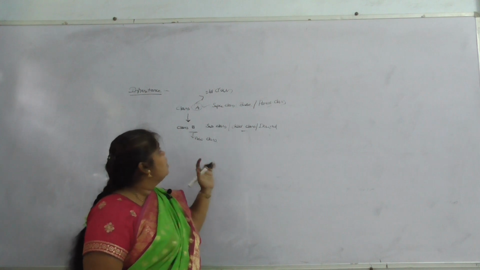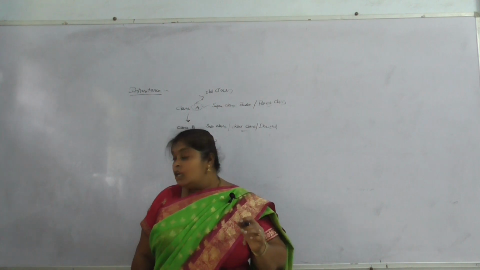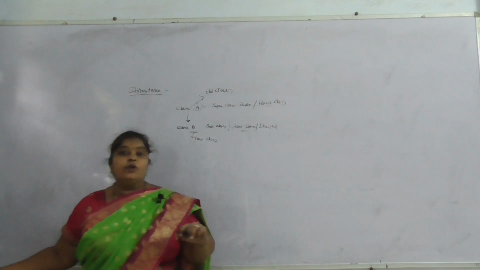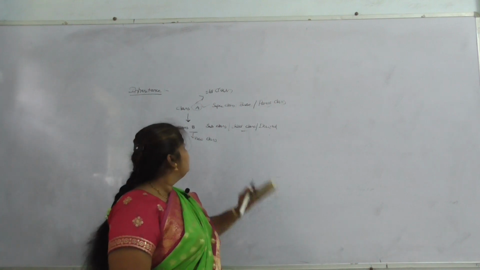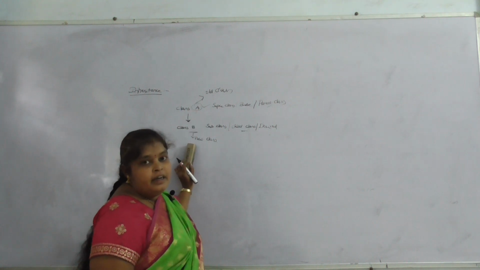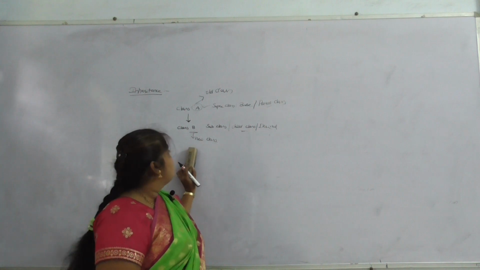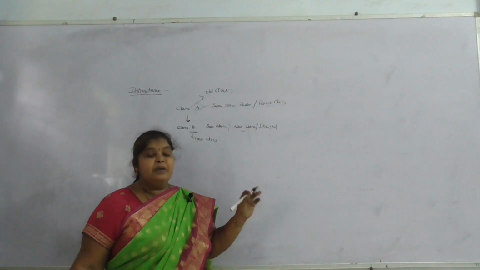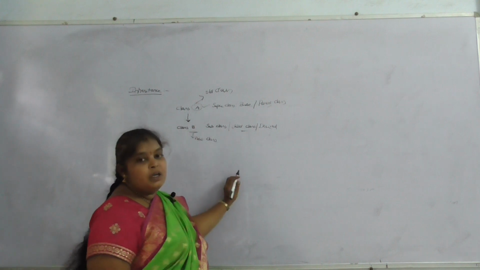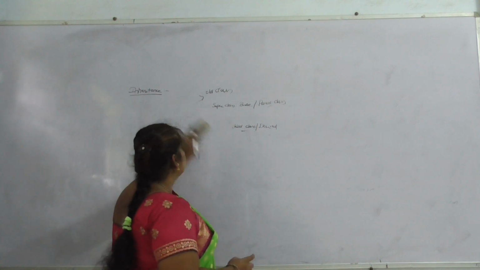Next, coming to the types of inheritance. If we want to access the data from class A to class B, we say that A's data can be inherited to B. To inherit the data, we have to use a keyword, that is, the extends keyword.